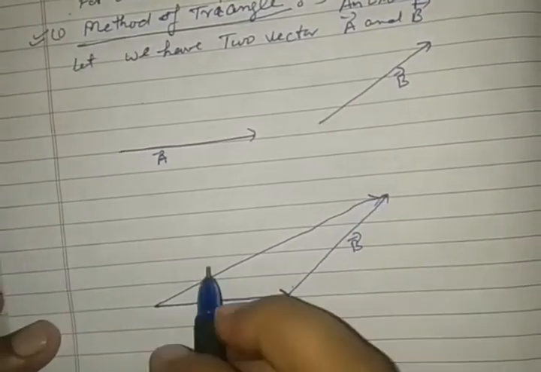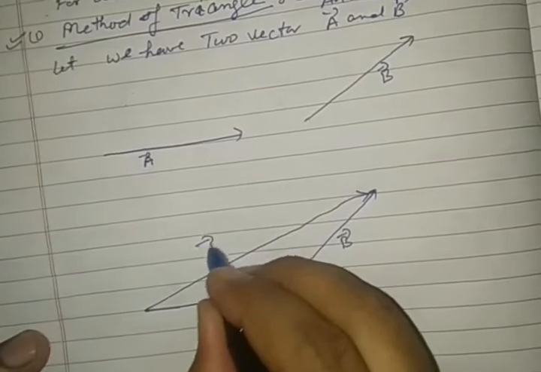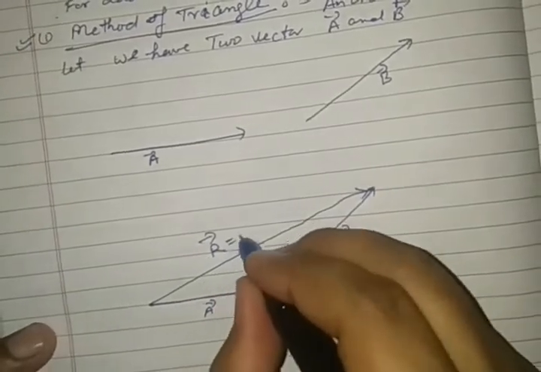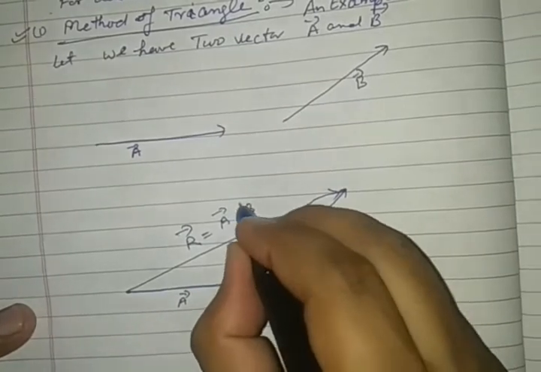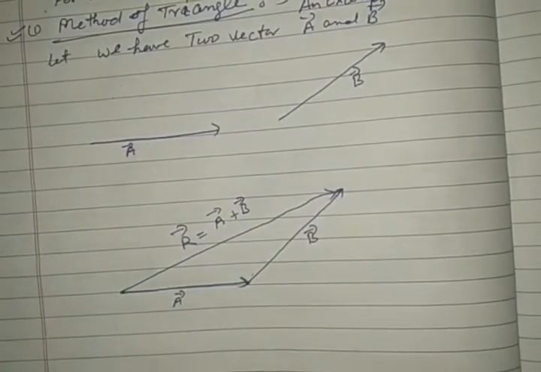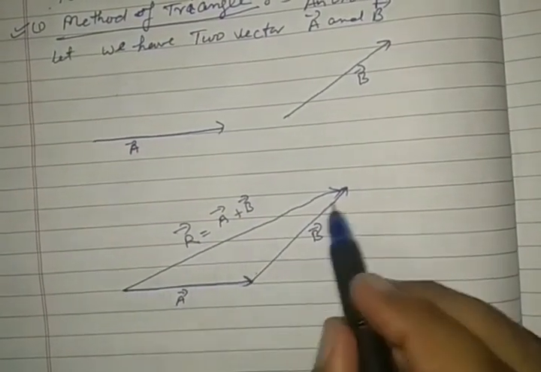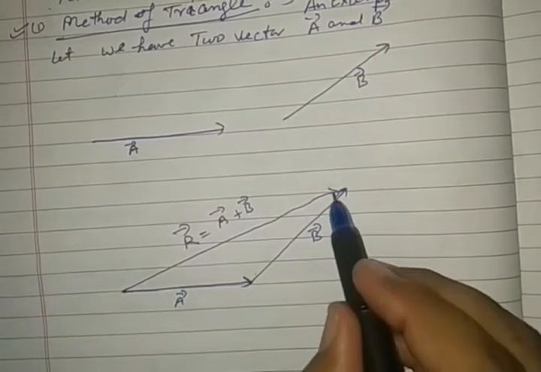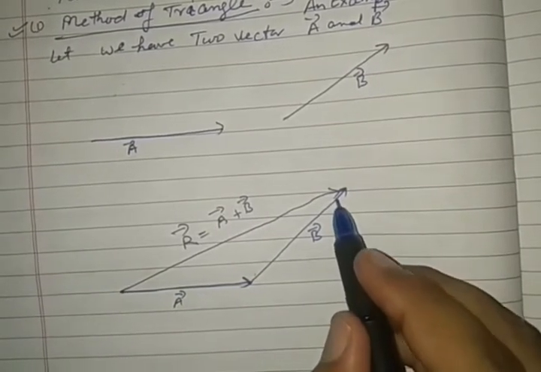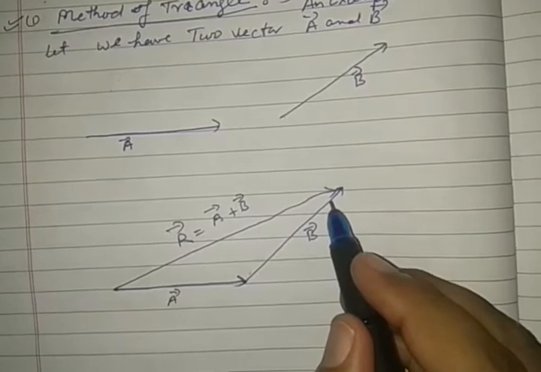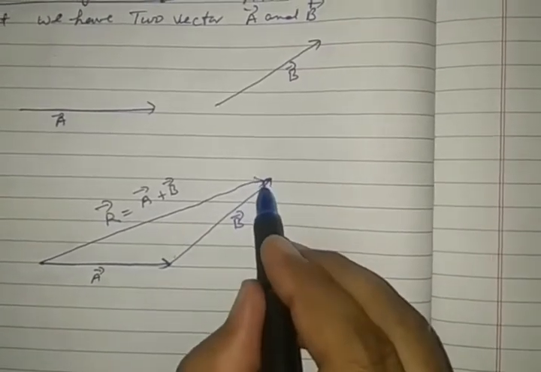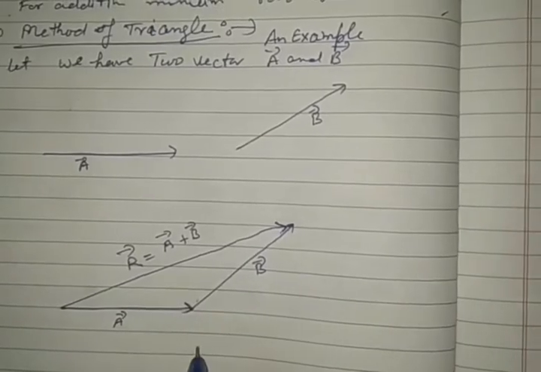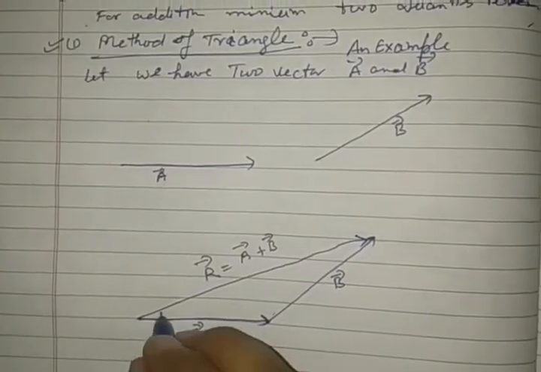So this is called the resultant vector. It is called the vector sum of vector A plus vector B. The length of this vector R denotes the magnitude of the resultant vector, and the arrow represents direction.